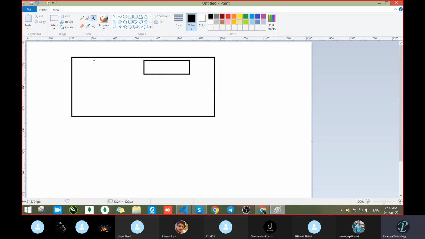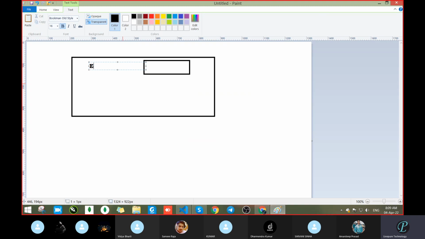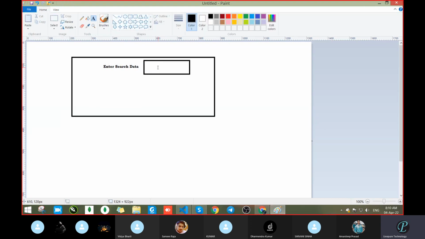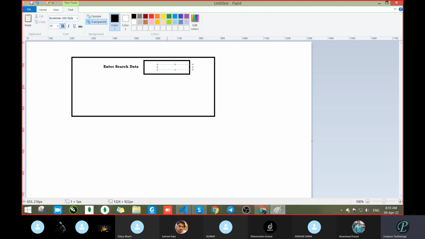Here you enter the record, enter search data. This you will pass here, and once you pass the data, the result will come automatically, meaning at the bottom you will display the record.